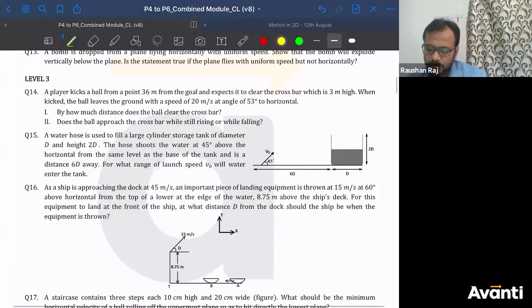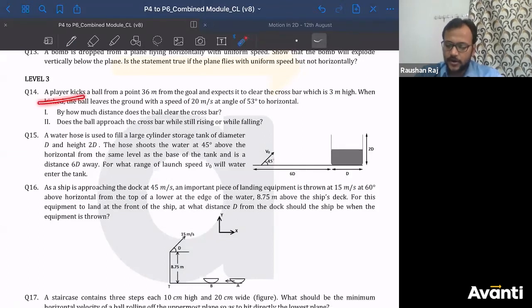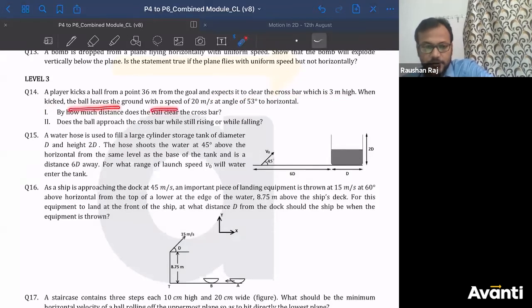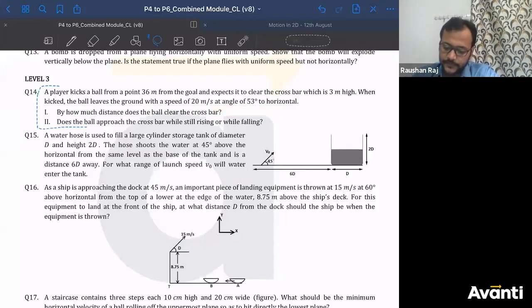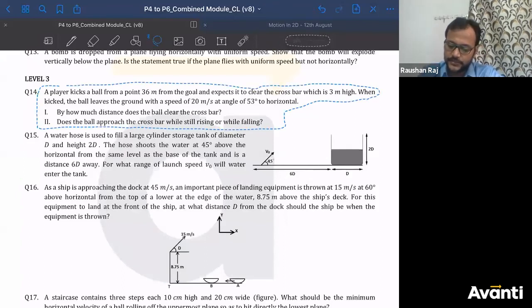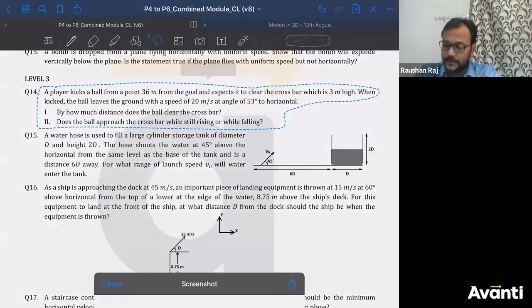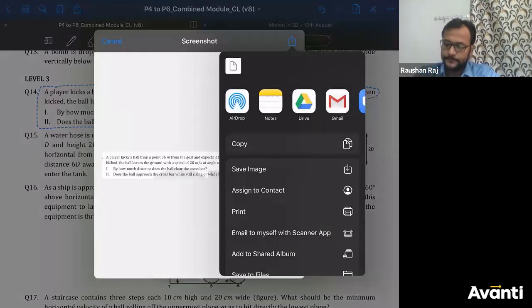A player kicks a ball from a point 36. Read this question, guys. A player kicks a ball from a point 36 meter from the goal and expects it to clear the crossbar, which is 3 meter high. When the ball is kicked, the ball leaves the ground with a speed of 20 meter per second at an angle of 53 degree to the horizontal. So let us copy this. This is a level 3 question, but I think you can solve it easily. This is not that tough. But yes, you have to analyze the condition.